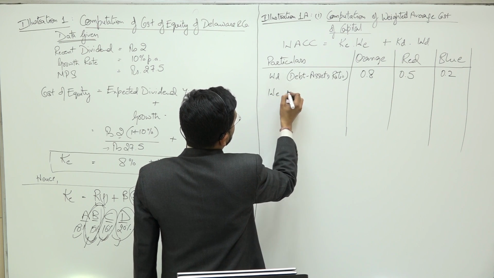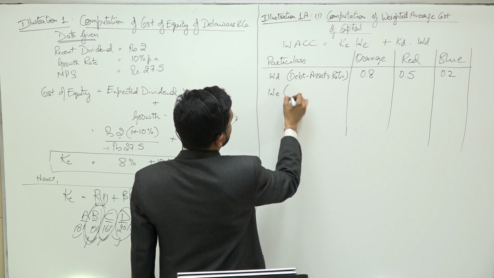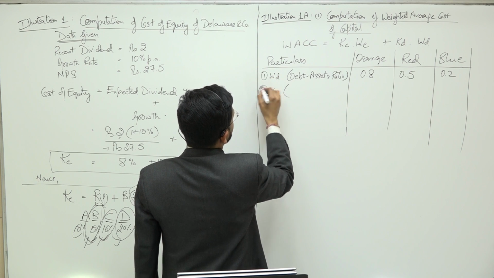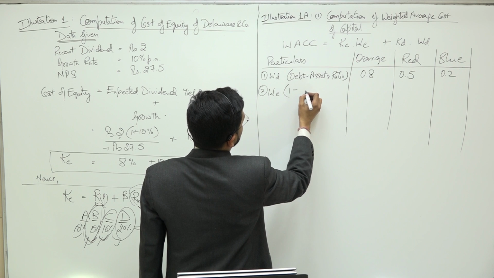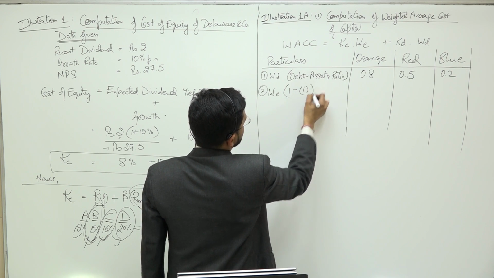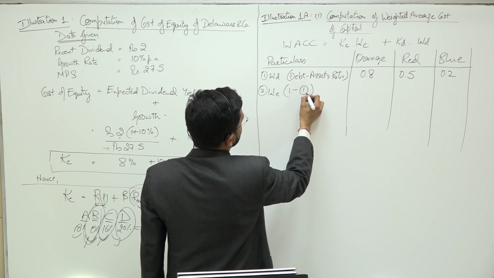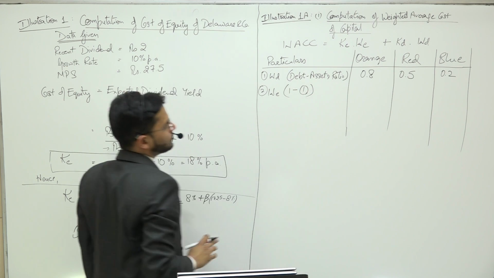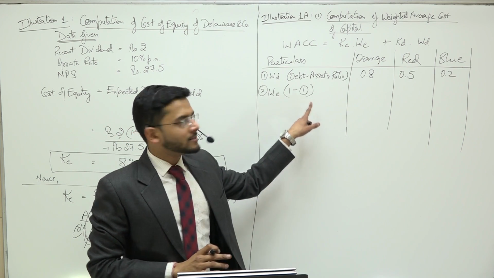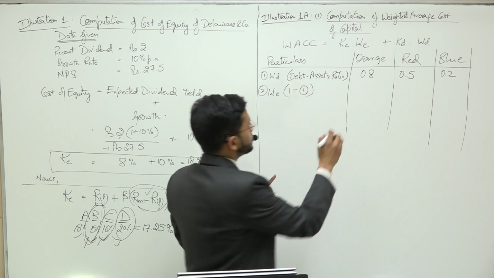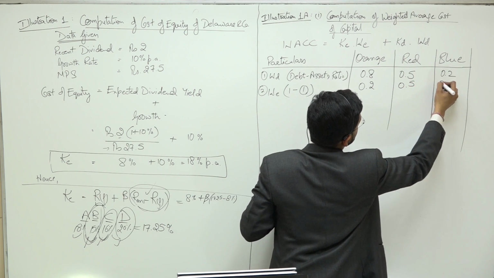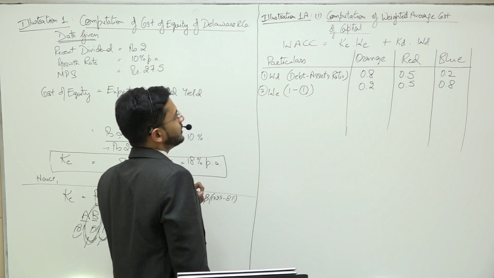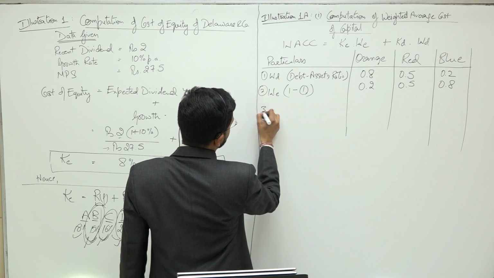Now if I were to ask you what is the weight of equity, it will be 1 minus circle 1. So I will subtract the above figures from 1 and I'll get weight of equity.